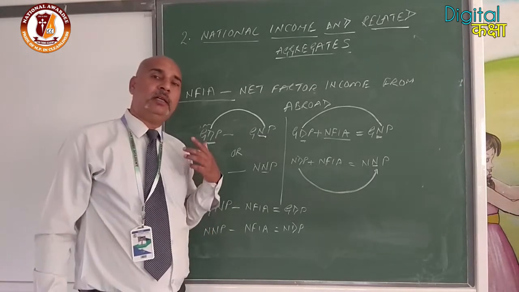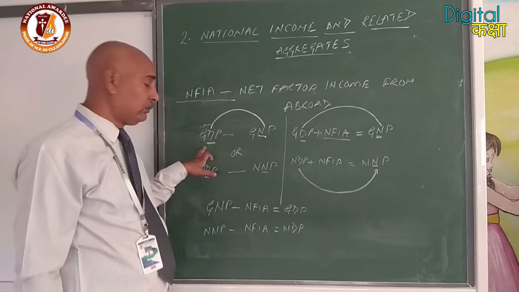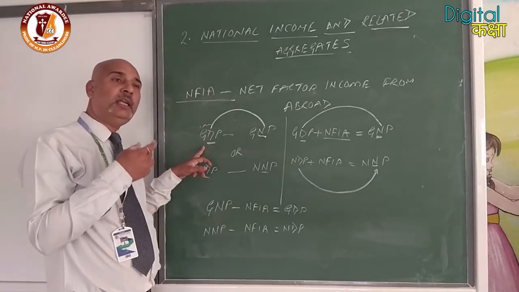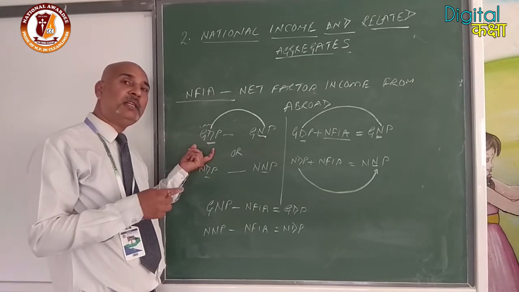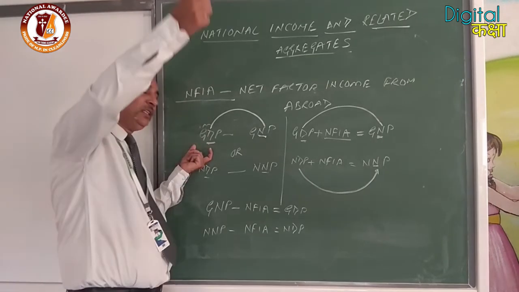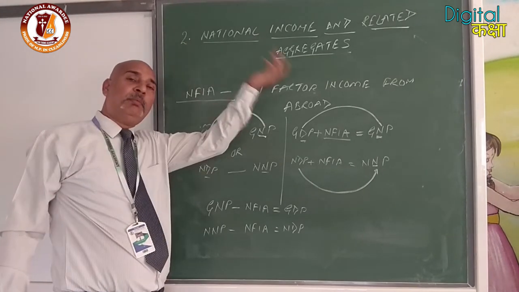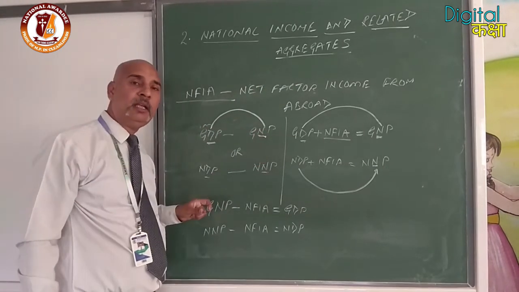What is the actual amount earned by our residents? Because what happens in domestic product, by calculating GDP, all those things which are produced, which are earned in our domestic territory, even if earned by non-residents, are counted. So ultimately, if it is not earned by a resident, it will be moved out of the nation, so it will be subtracted.